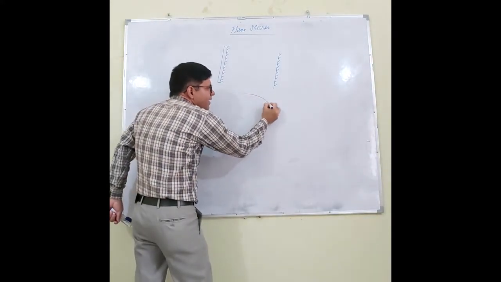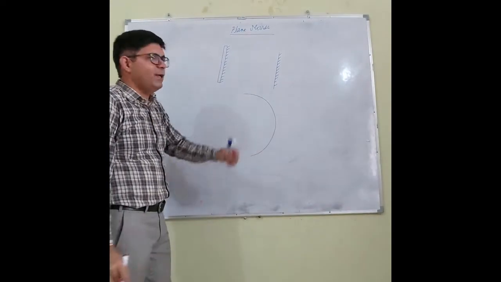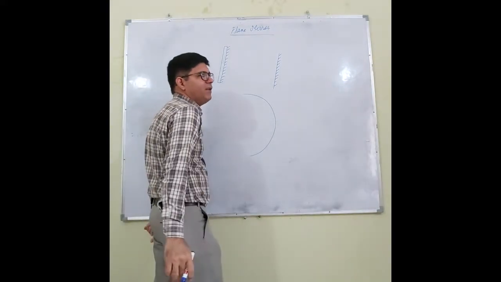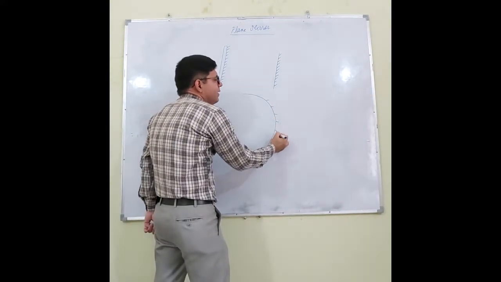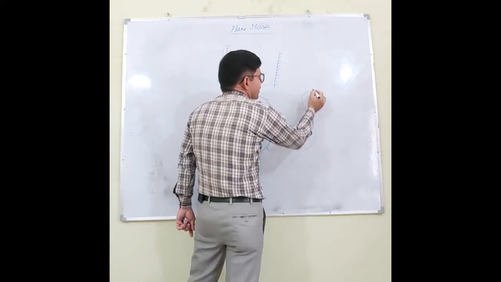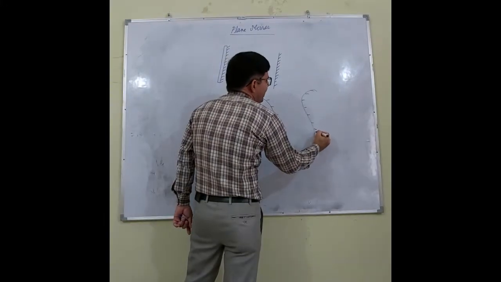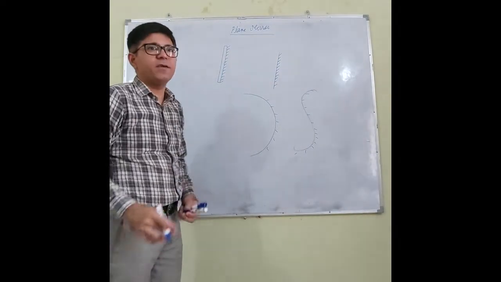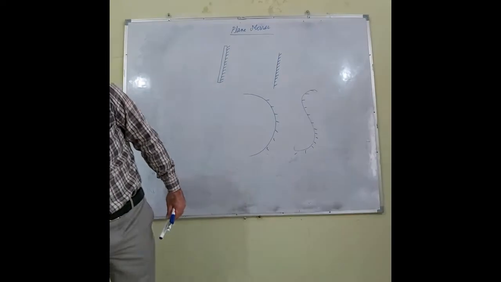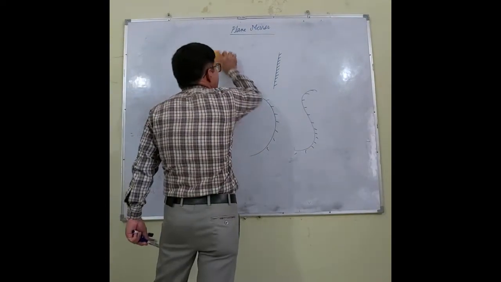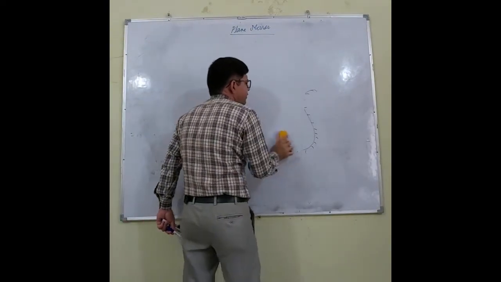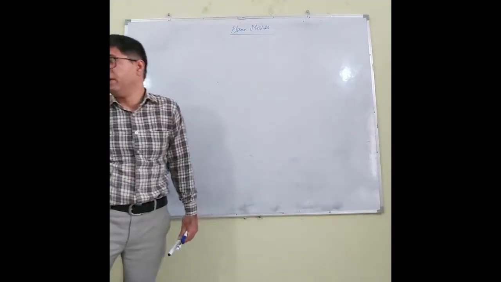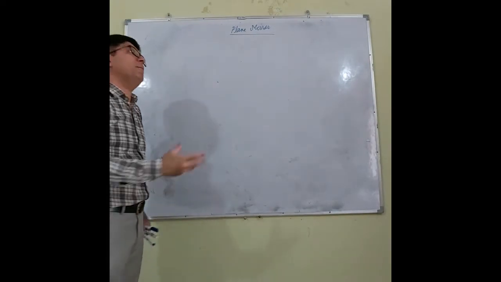If I do like this, will it represent a plane mirror? No, it will not represent a plane mirror because it is a curved surface. It is a mirror, it is polished. This is also a mirror, it is polished, but it is not the plane mirror. Why? Because the surface is not plane. And the mirror that is fitted in your dressing tables is the plane mirror. So let us discuss the plane mirror.